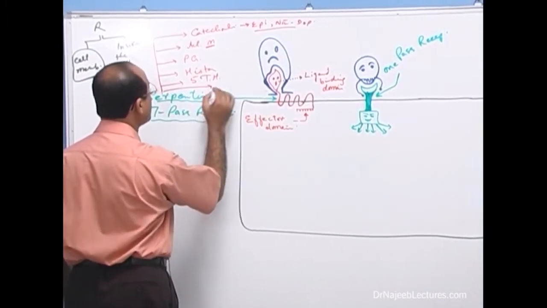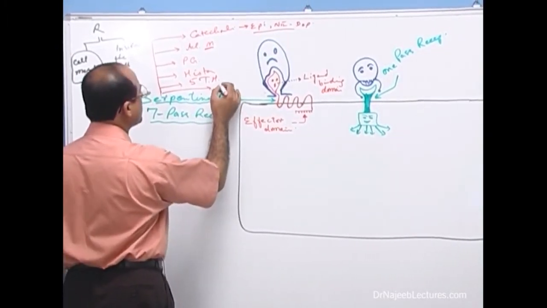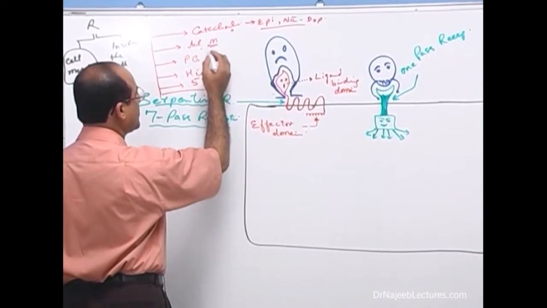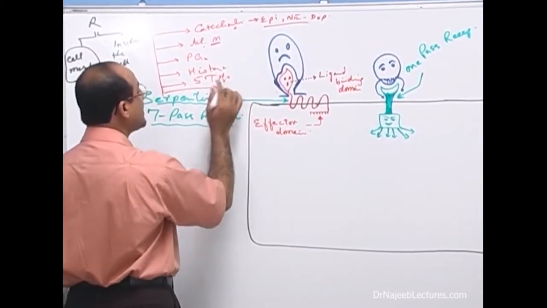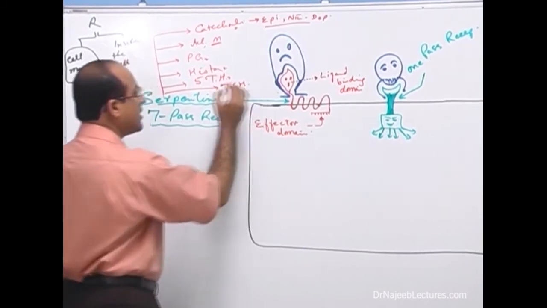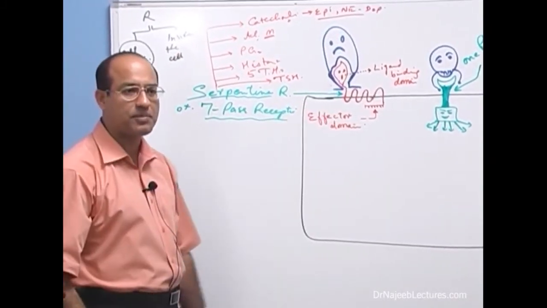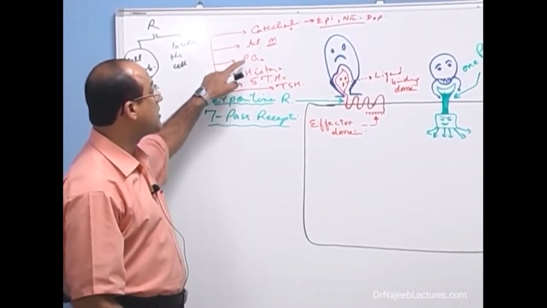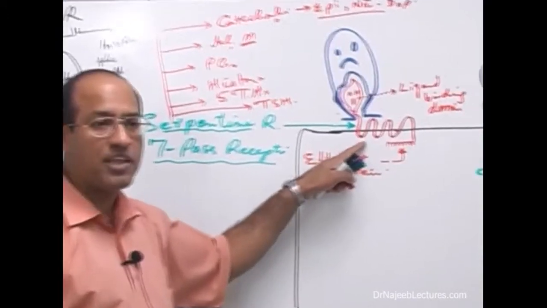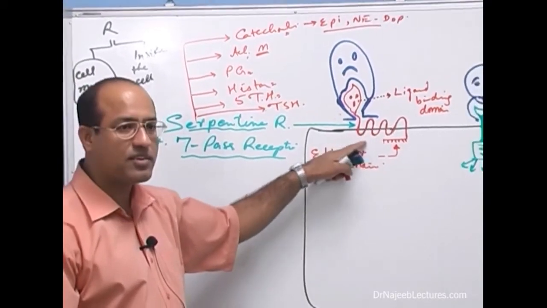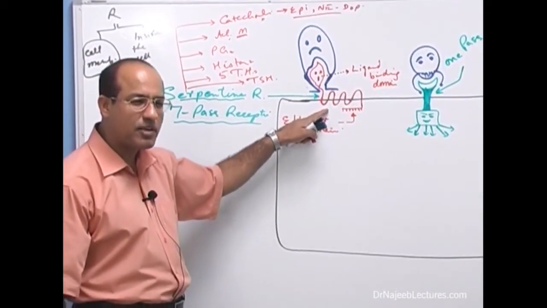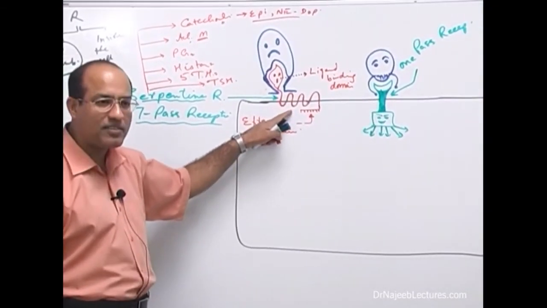There are so many substances like catecholamine, acetylcholine, prostaglandins, histamine, 5-hydroxytryptamine. Would you like to know that even TSH hormone works on the 7-pass receptors? So there are many substances which work through a unique family of receptors expressed on the surface of the cell, and this family is called serpentine receptors, or the other name is 7-pass receptor.